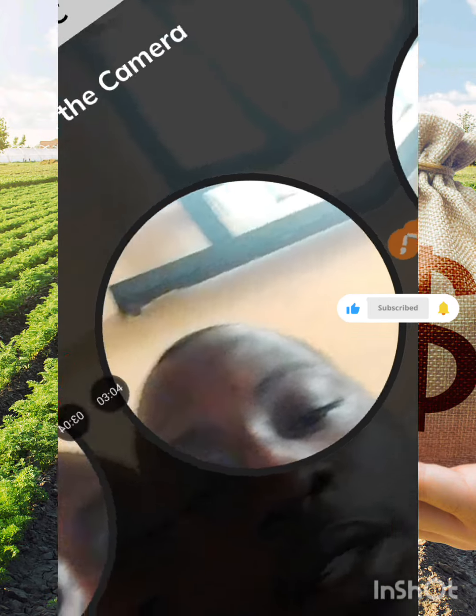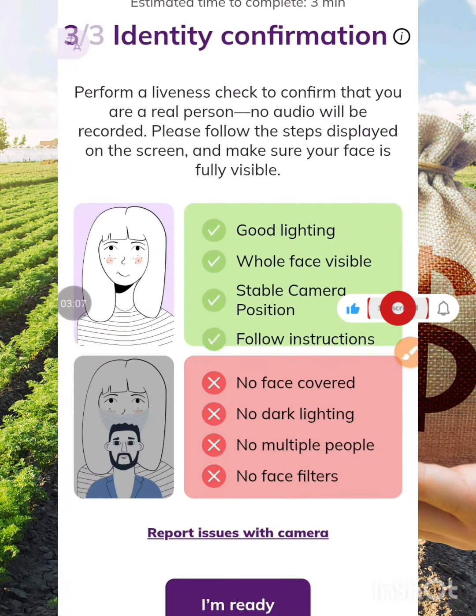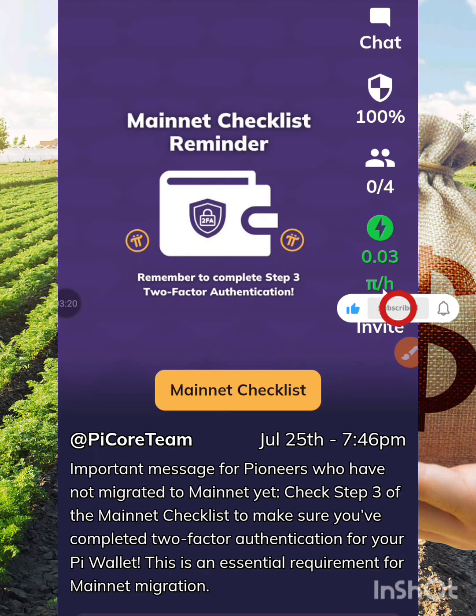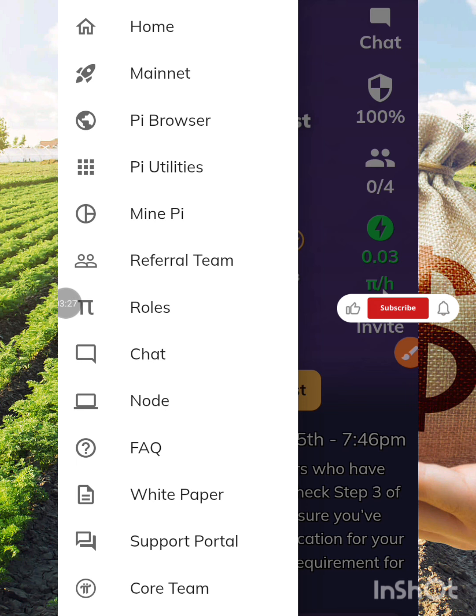After you complete your verification, it will be verified on your dashboard. So that is one thing about it. Another thing you need to understand is that you need to check the mainnet checklist. Just click on the three-line button over here. Let's click on it. Then you click on this place.